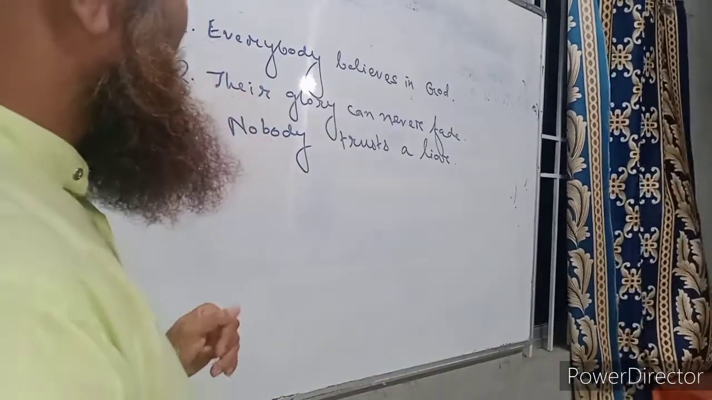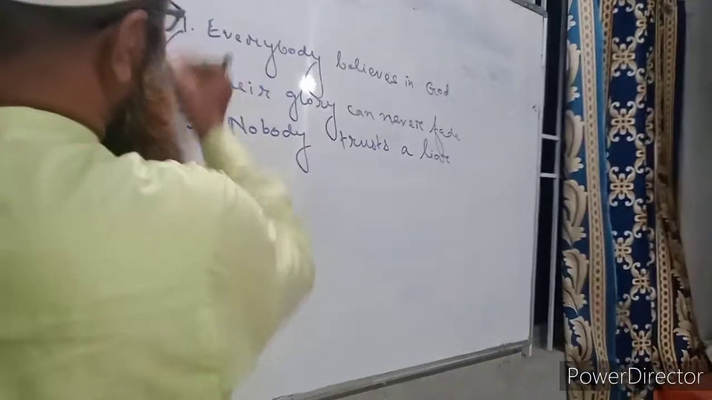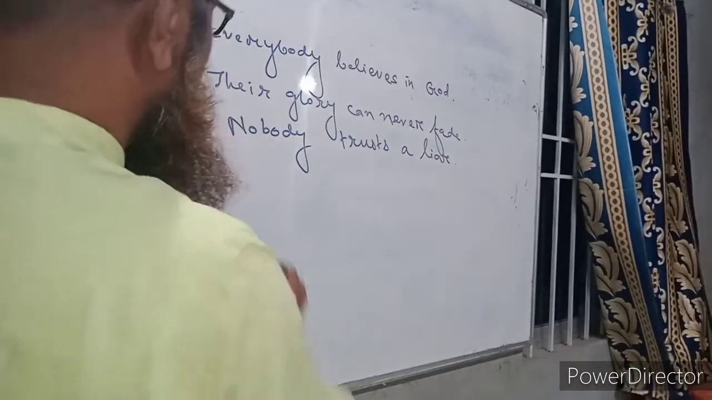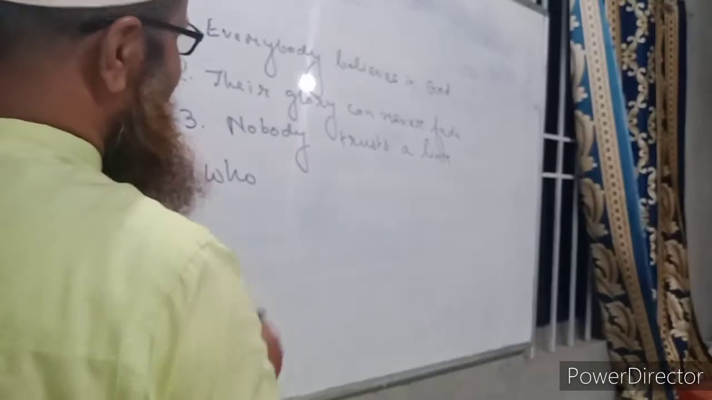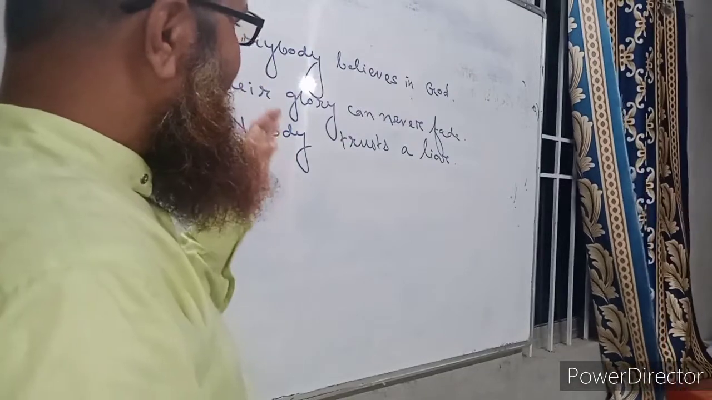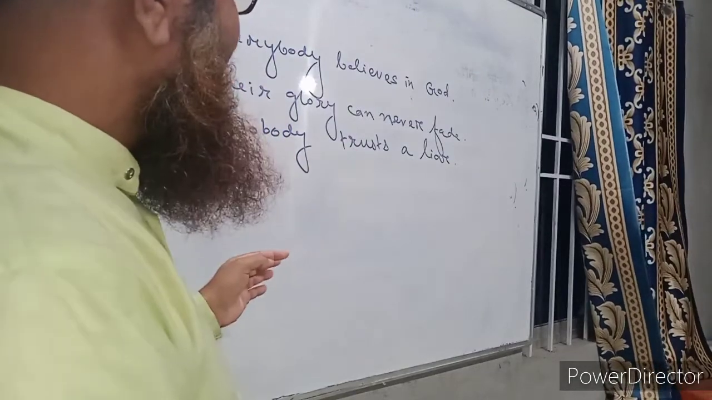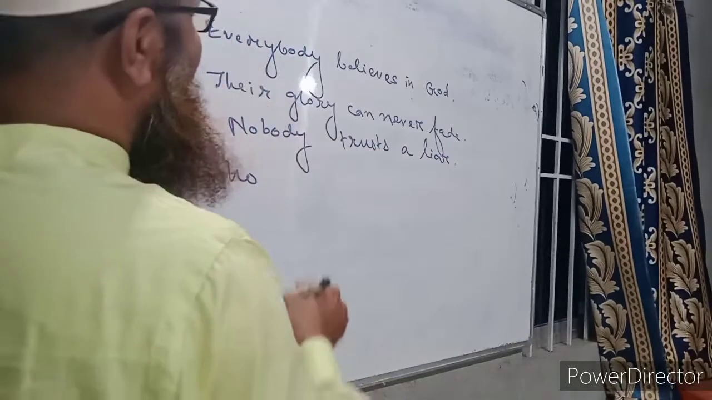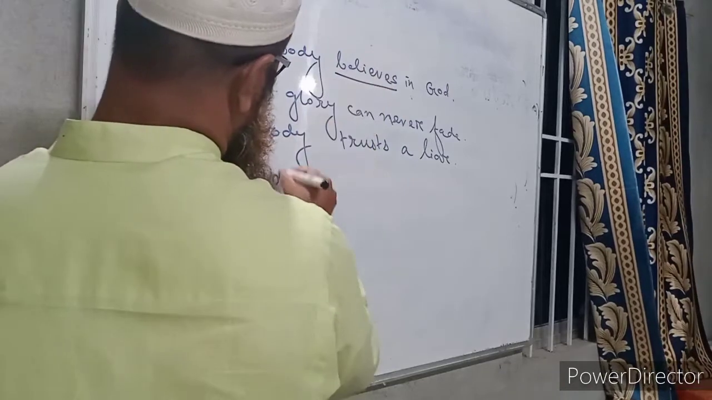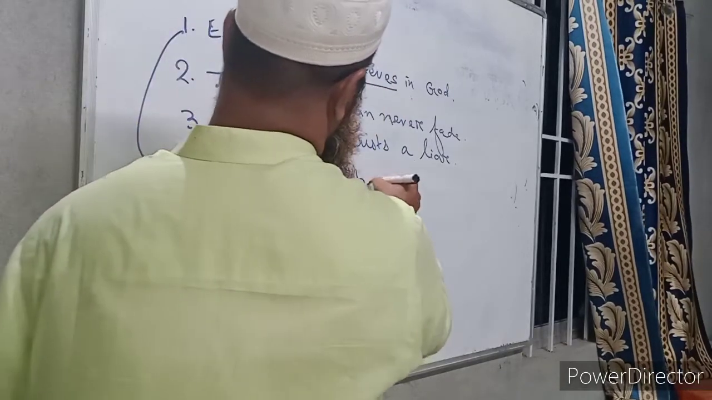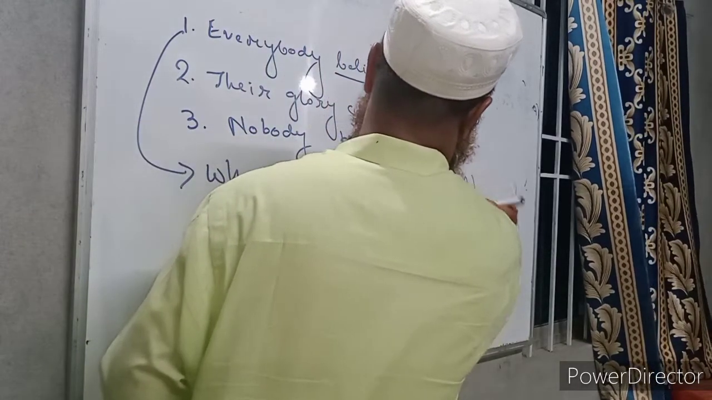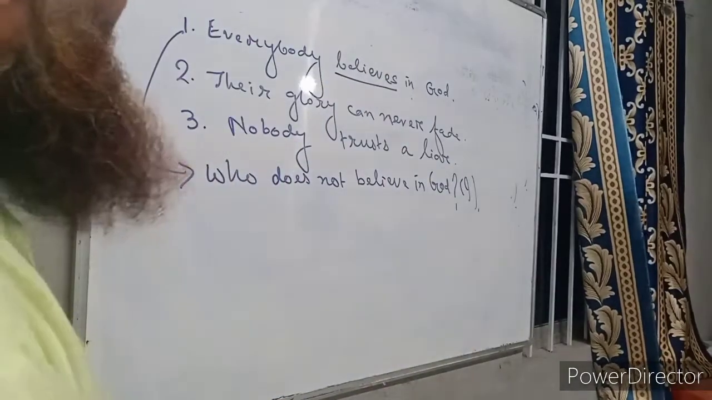The first one we have to write, everybody believes in God. There is everybody, so we will write who. We'll start this sentence by using who, and it is an affirmative sentence. That is why we have to make it interrogative in negative form. That is why we have to take the help of does here, because there is as we believe. Who does not believe in God? So it will be an interrogative sentence.